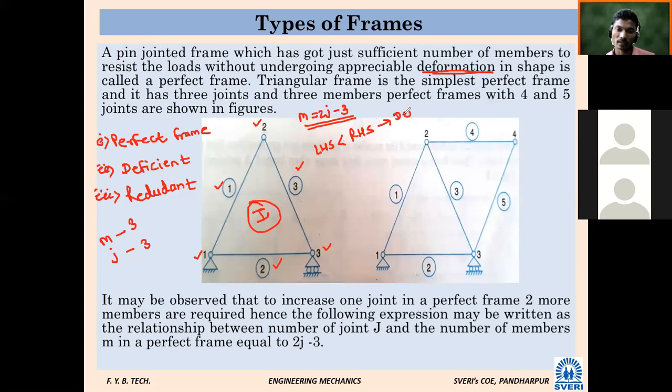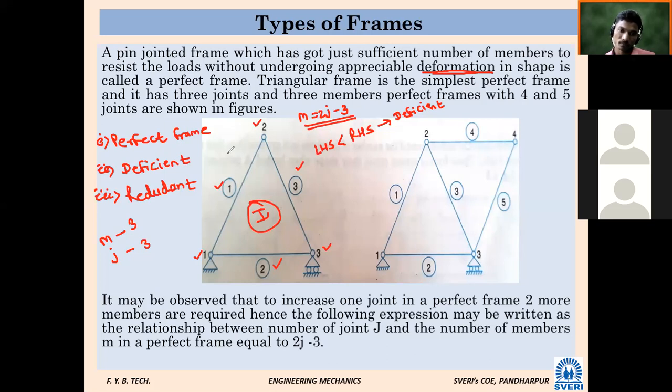It will transfer the load applied on the frame, but while transferring the load, deformation of the frame will happen. That's why it is called a deficient frame.